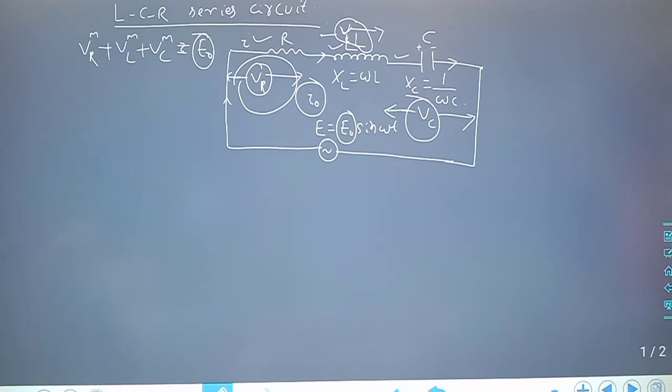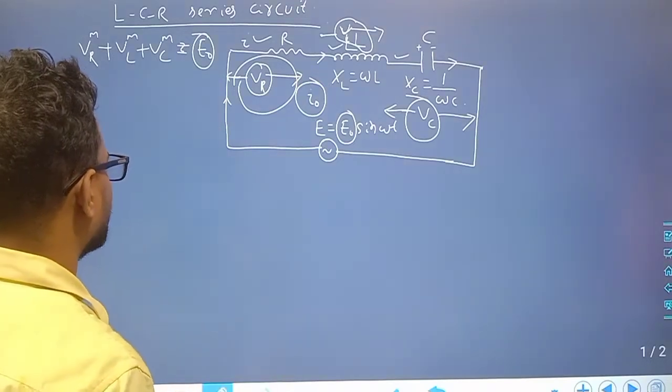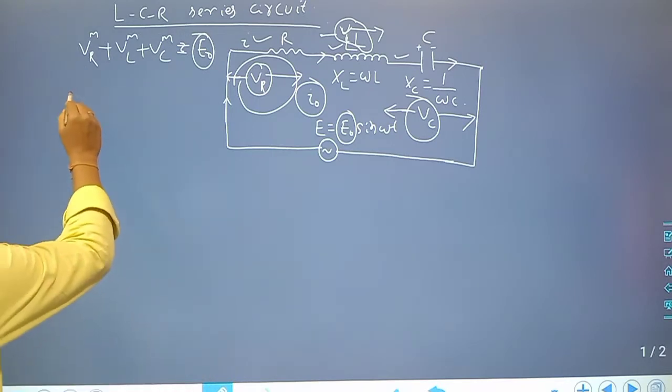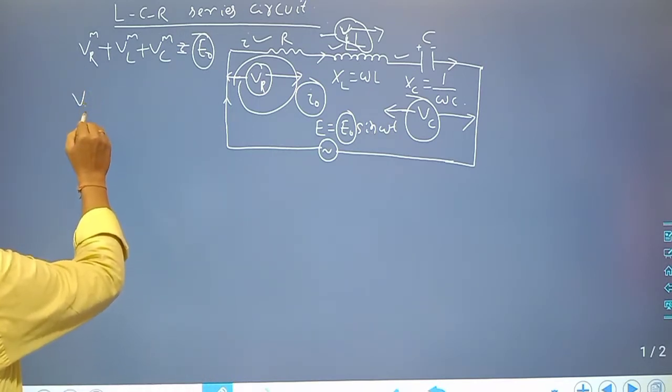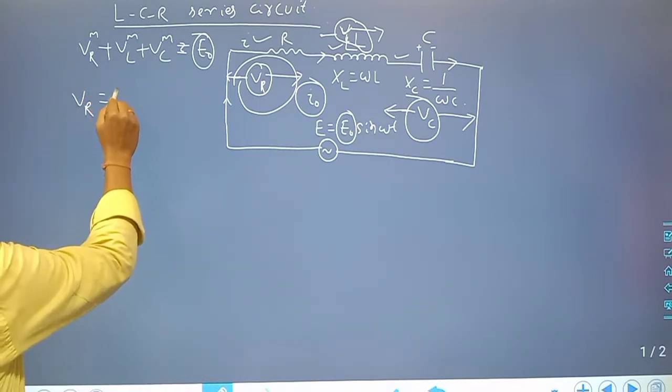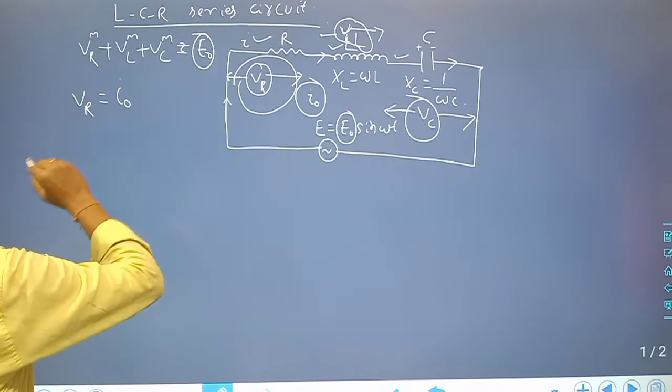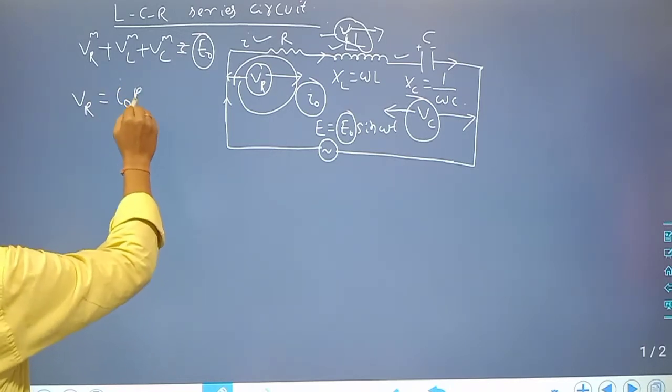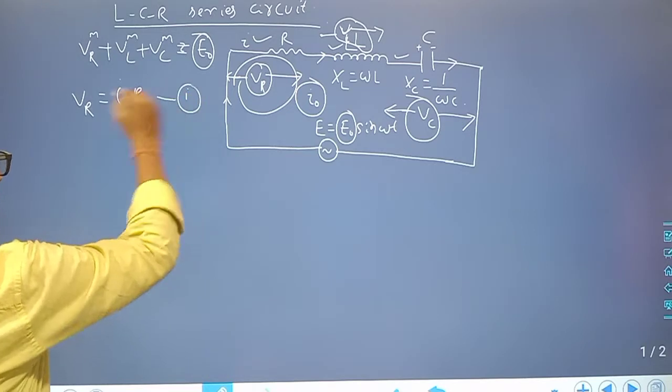Now according to Ohm's law, V is equal to RI. So VR maximum is equal to I naught R, equation 1. Clear?